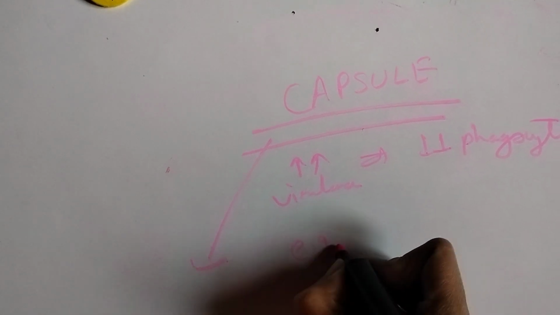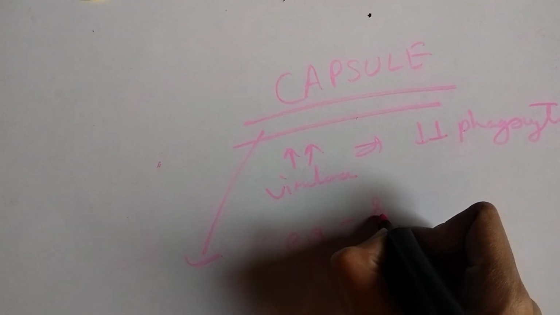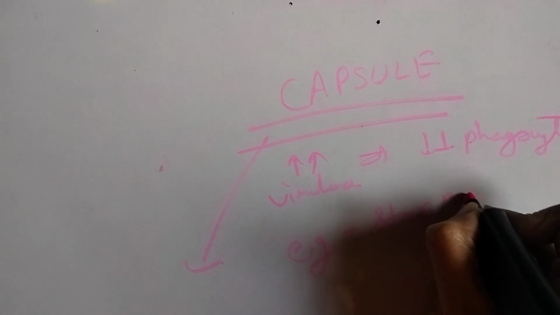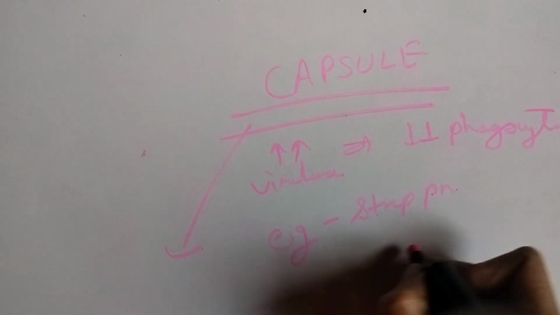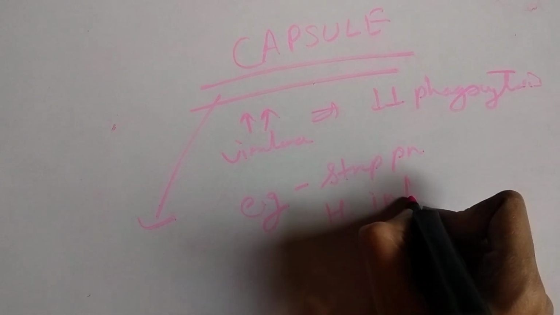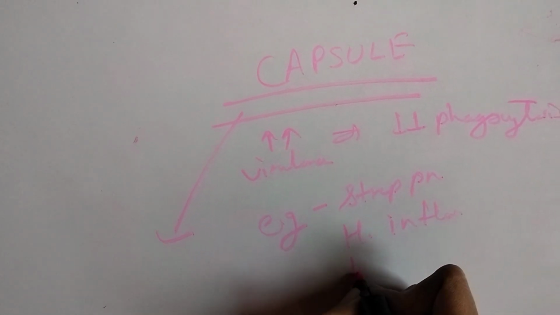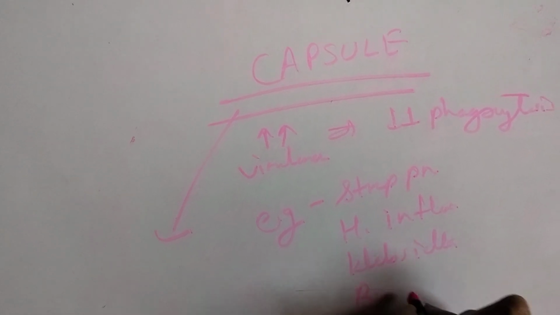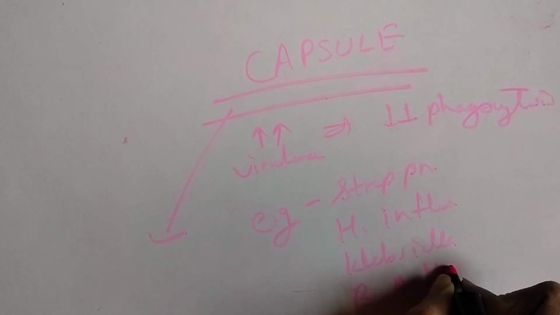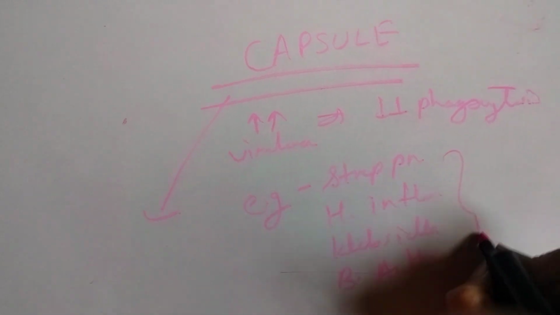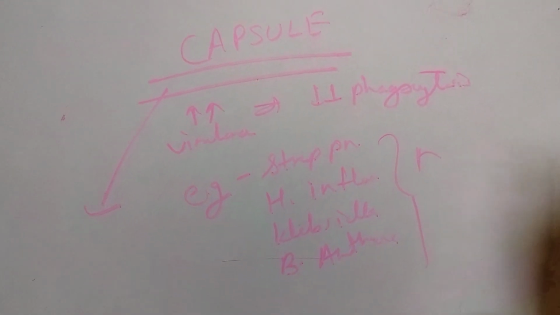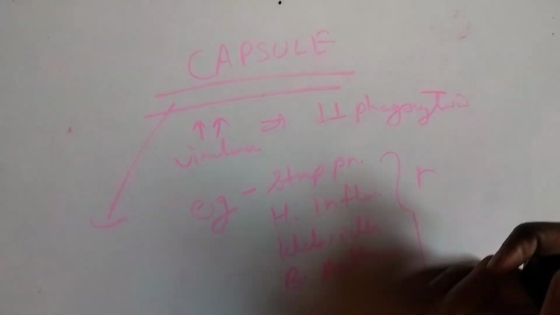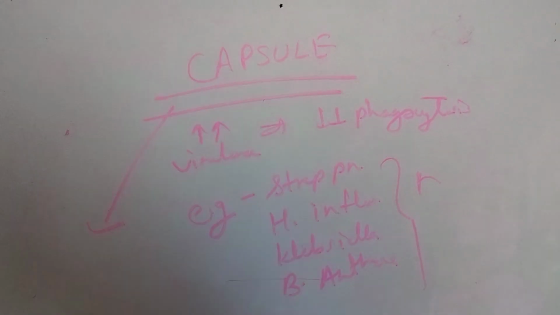Examples of capsule present are Streptococcus pneumoniae, then H. influenzae, then Klebsiella, and Bacillus anthracis, which increases the risk of their infection in post-splenectomy and sickle cell anemia patients.